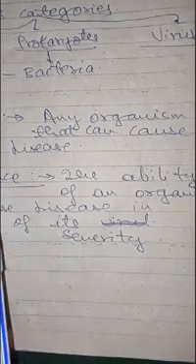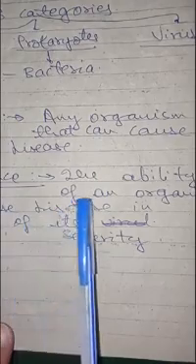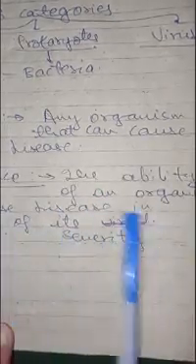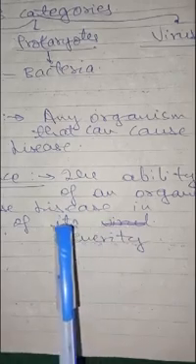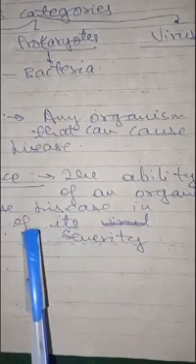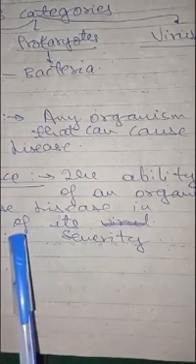What is the meaning of virulence? Virulence means the ability of an organism to cause disease in terms of its severity, and pathogenicity is a general term which refers to the ability of an organism to cause disease. Simple. Next, pathogens are again of two types: primary pathogen and opportunistic pathogen.